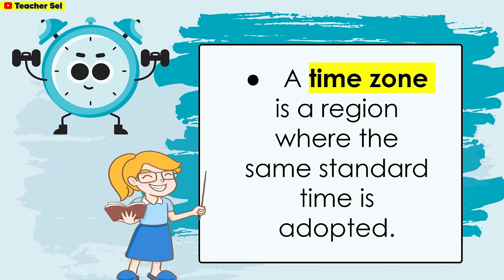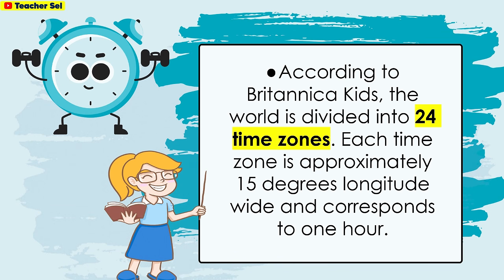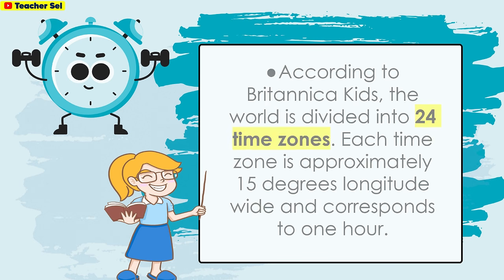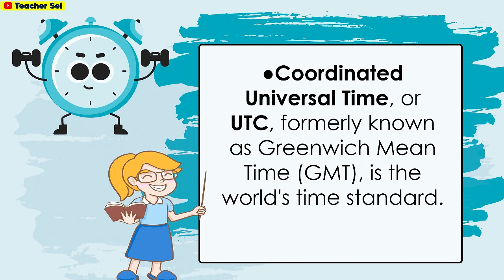A time zone is a region where the same standard time is adopted. According to Britannica Kids, the world is divided into 24 time zones. Each time zone is approximately 15 degrees longitude wide and corresponds to 1 hour. Coordinated Universal Time, or UTC, formerly known as Greenwich Mean Time, GMT, is the world's time standard.